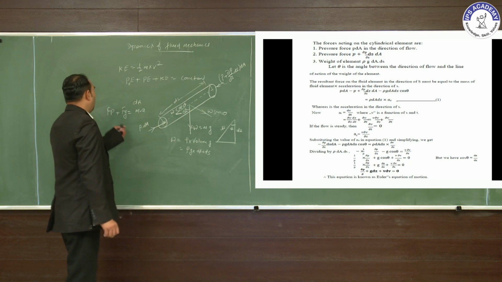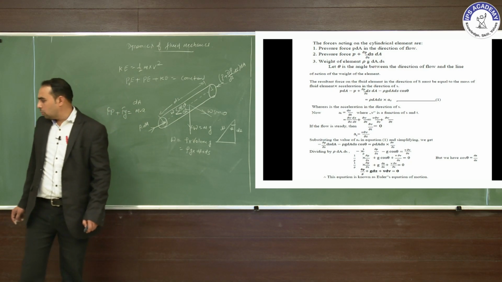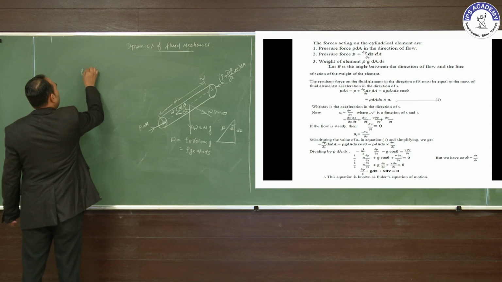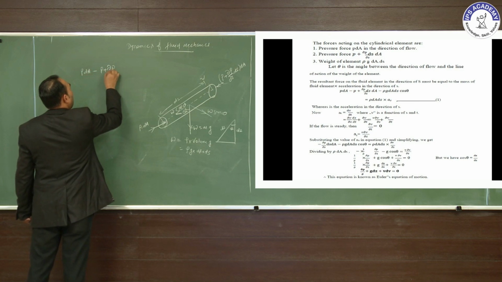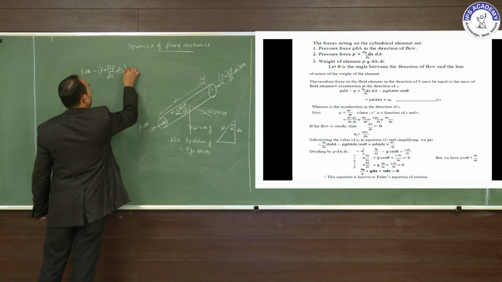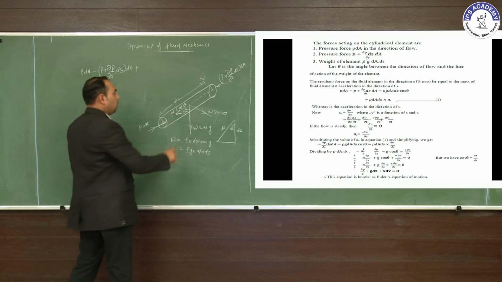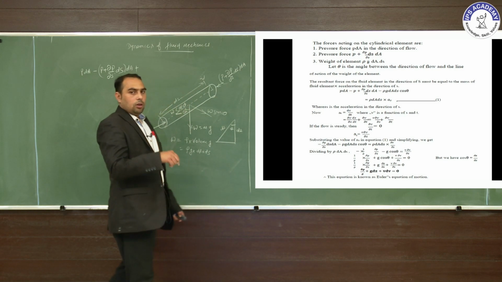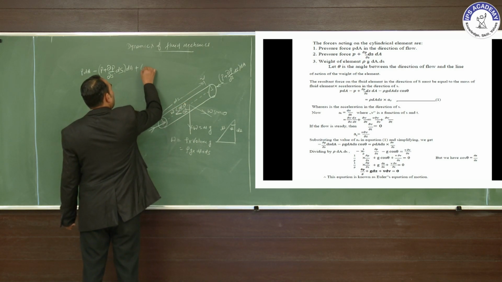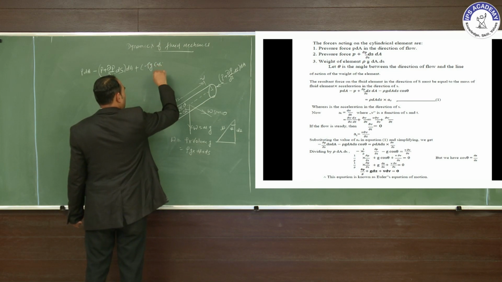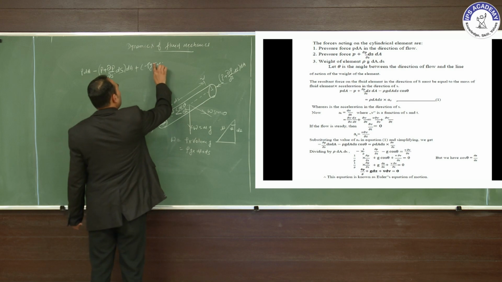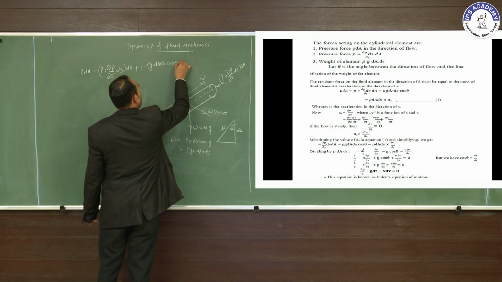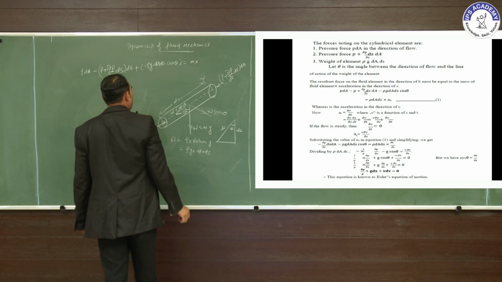So we put the values of the pressure force and gravity force in this equation: P into dA minus P plus del P upon del s into ds into dA, minus rho into g into dA ds cos theta, equal to mass into acceleration.